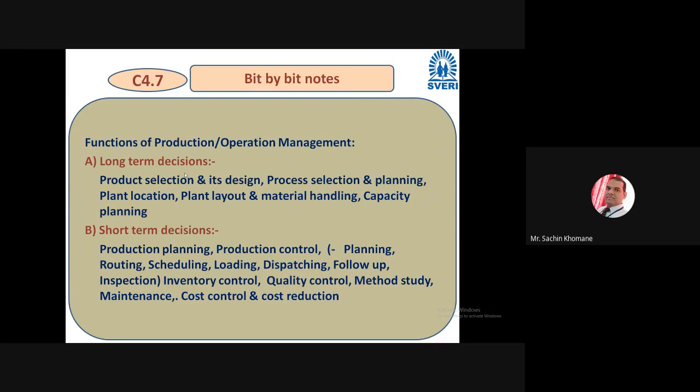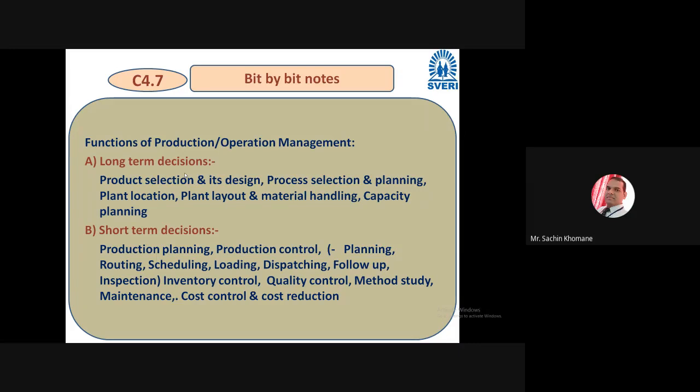That kind of planning is involved in a long term decision. As a production manager, you have to think about these long term decisions, maybe for two, three or four years, and you have to understand and plan these activities.